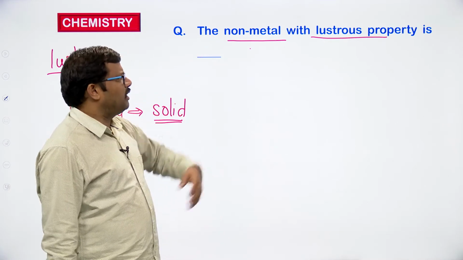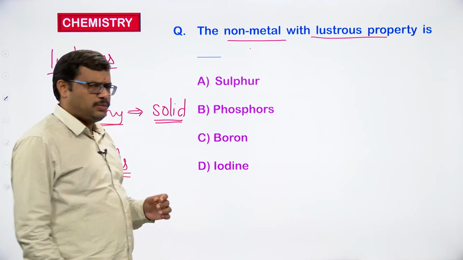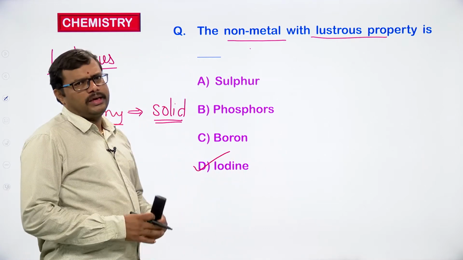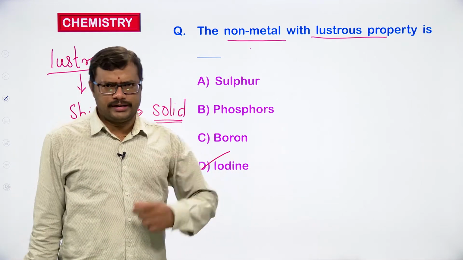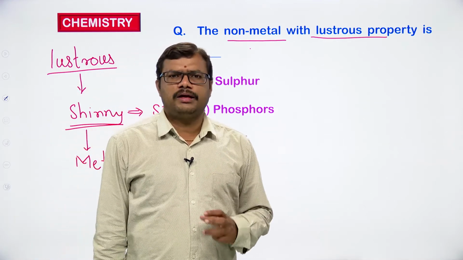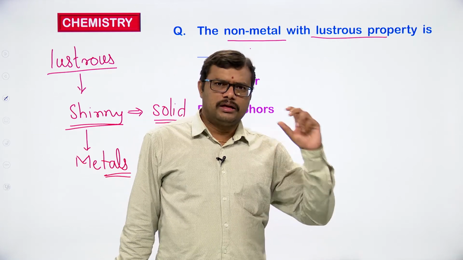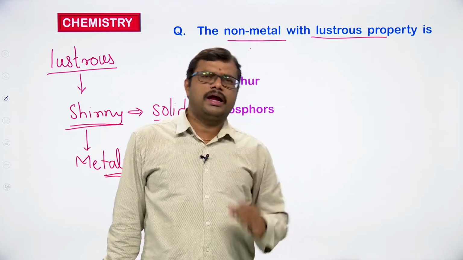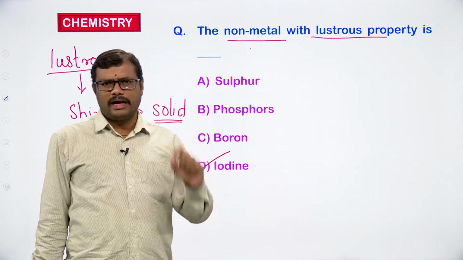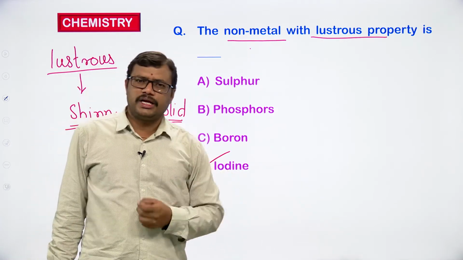So, the non-metal with a lustrous property that we can expect is iodine. Iodine exists as a solid at room conditions. Whenever you get a chance to visit the chemical laboratory, you can see small granules of iodine. When you take them out and keep them outside, as soon as the light falls on them, you can see the shining property.